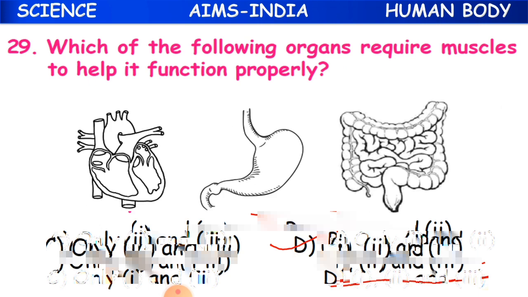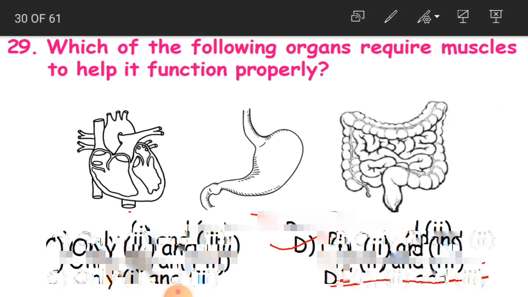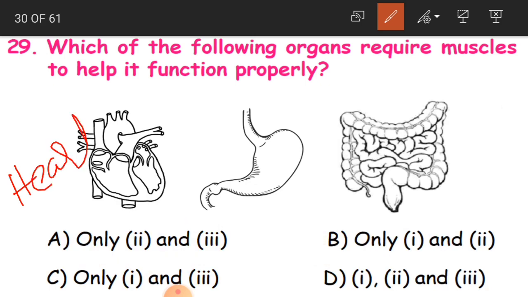Now we'll go with the 29th question, children. Which of the following organs require muscles to help it function properly? Okay, so what is this picture? It is heart. This is stomach. These are what?